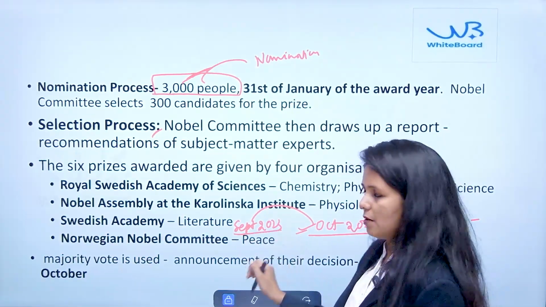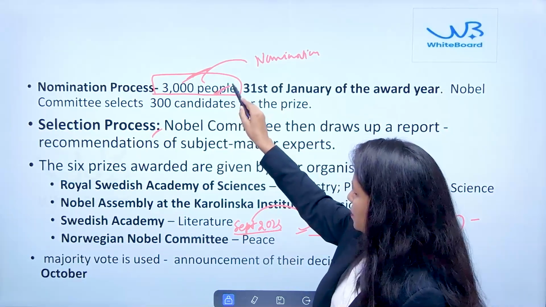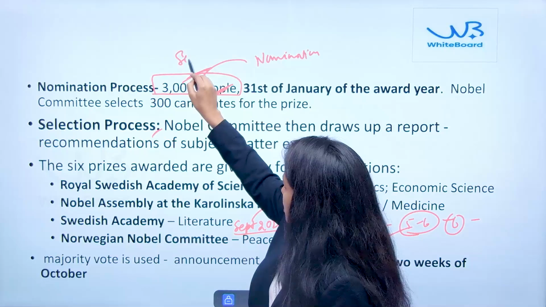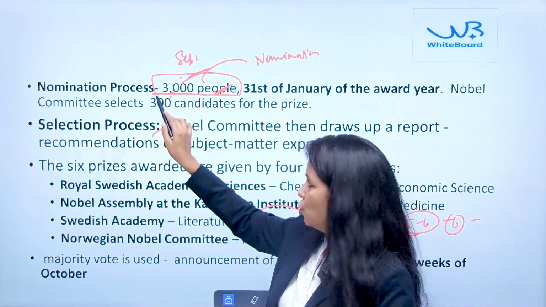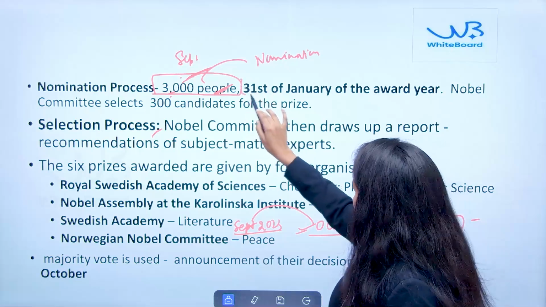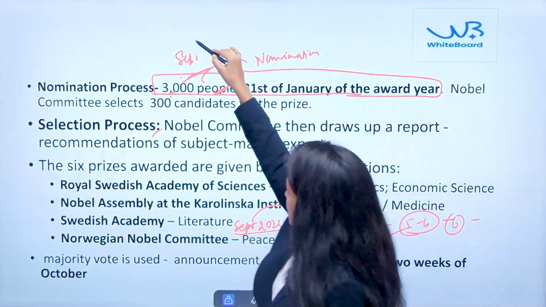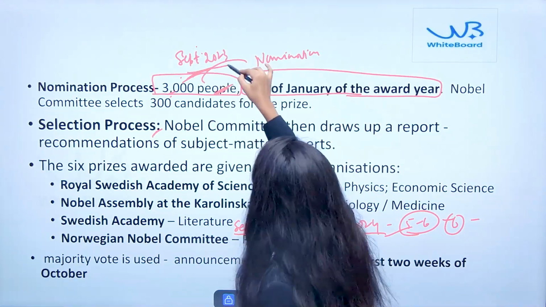In the month of September, the Nobel Prize Committee asks 3,000 people for nominations, and these 3,000 people must submit their nominations before the 31st of January of the award year, which means for 2024 the procedure started in September 2023.